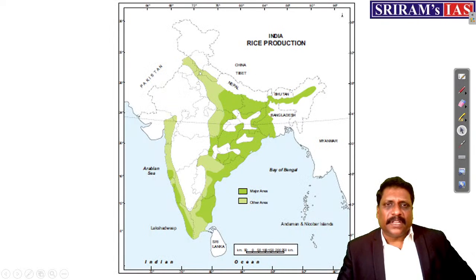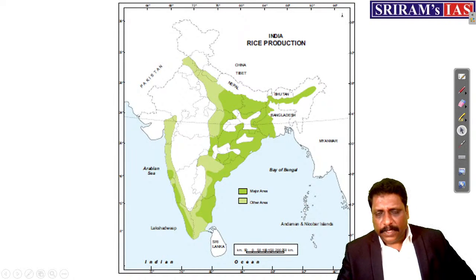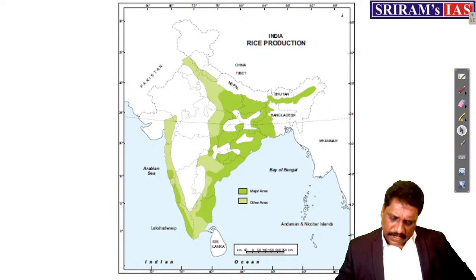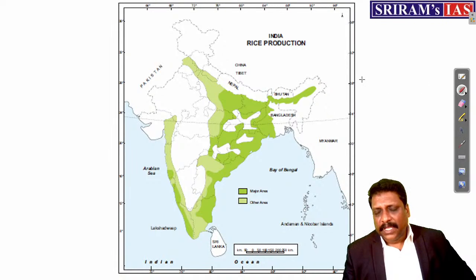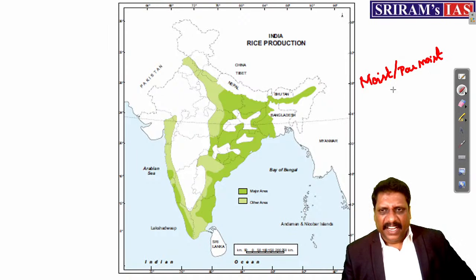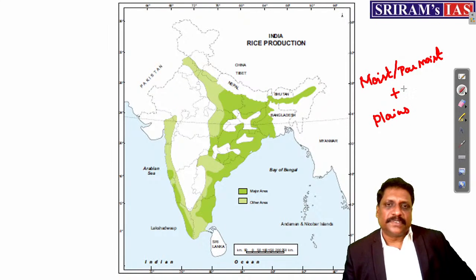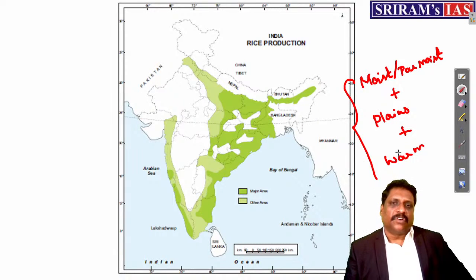Then comes, I am just showing you some of the major rice growing regions in India. What are the essential conditions? I'll tell you. Number one, either it should be moist or par moist in climatic condition. Number two, largely it should be plains. Of course, number three, warm condition. These are the conditions needed for rice cultivation.